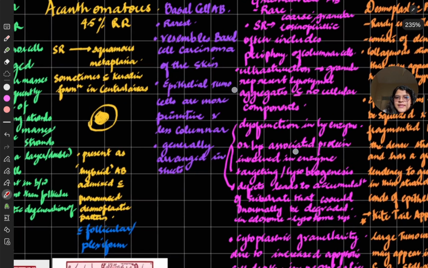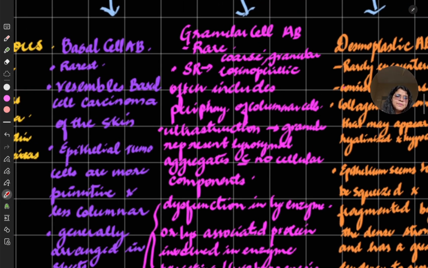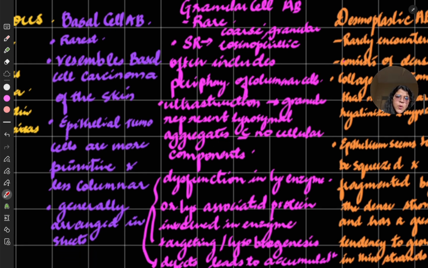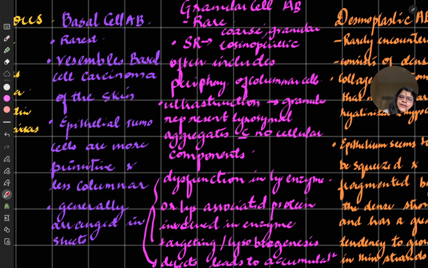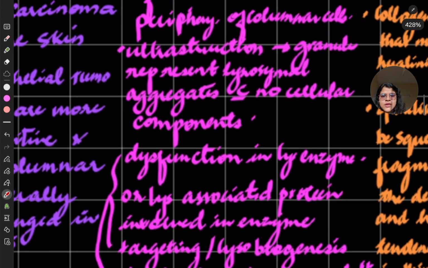Next we come to granular cell ameloblastoma. This is also rare. The stellate reticulum has coarse granular eosinophilic structures, and often the periphery includes columnar cells.